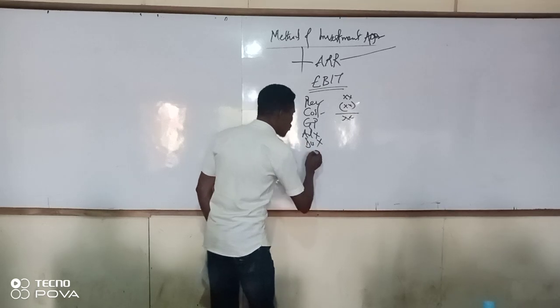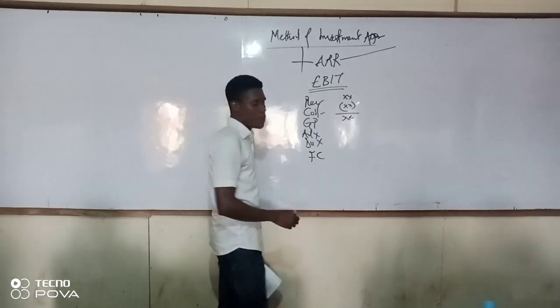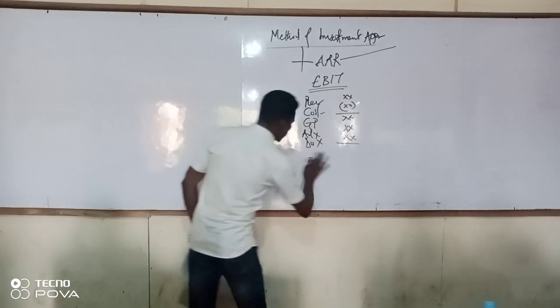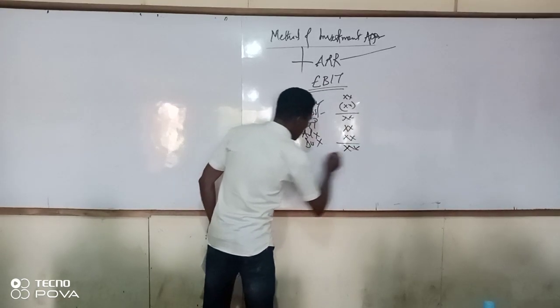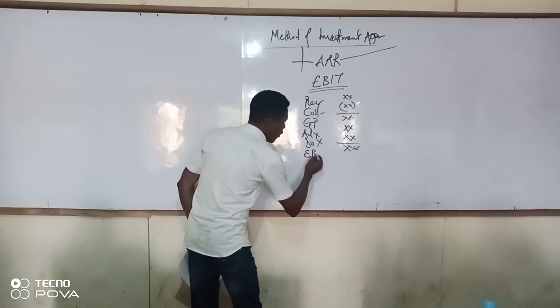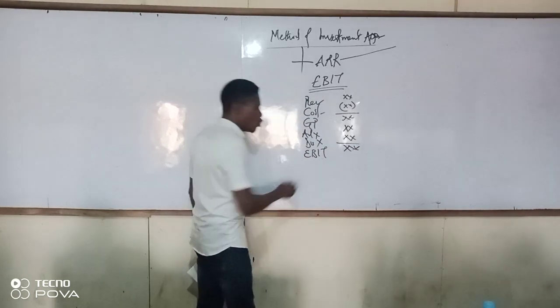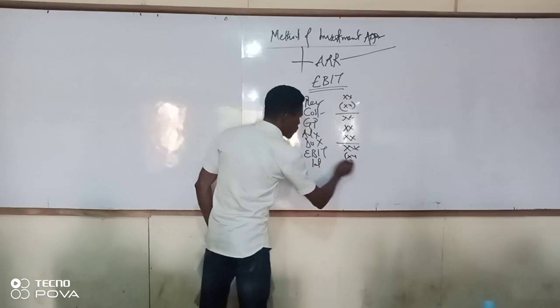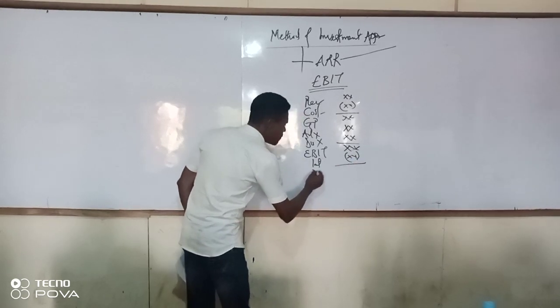This is what we call earnings before interest and tax. You now remove your interest, that's finance cost. What do you get? You get profit before